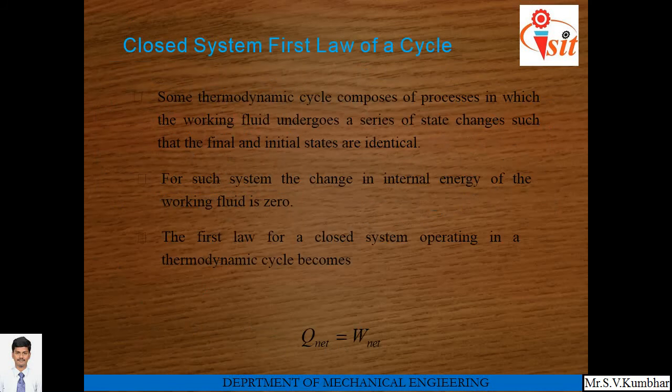A closed system, first law for a cycle. A thermodynamic cycle comprises processes in which the working fluid undergoes a series of changes of state such that final and initial states are identical, that we call a thermodynamic cycle. If a thermodynamic cycle is completed, then the net change in internal energy is equal to 0. So if the net internal energy change is 0, the first law of thermodynamics for a closed system can be written as Q net is equal to W net, as delta U is 0.